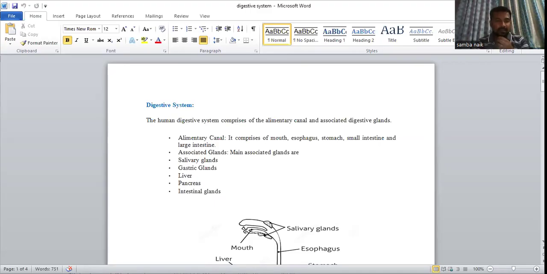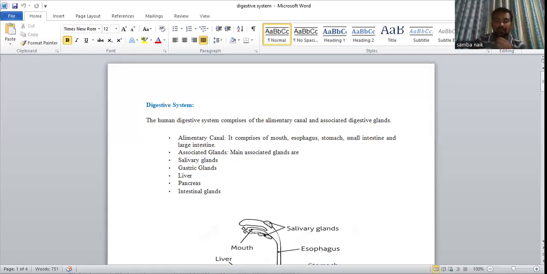Gut system, we also call as gut system, and we also call as alimentary canal. What is the alimentary canal? Alimentary canal includes all the parts which are involved in the digestion portion. Yes, the alimentary canal starts with the mouth and ends with the anus. We know very well about the alimentary canal.